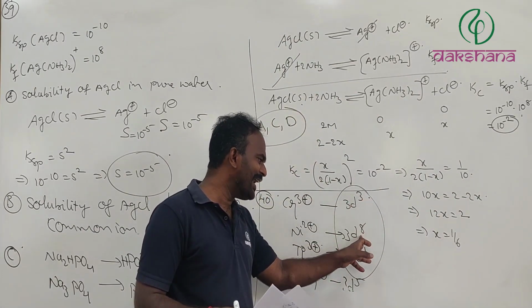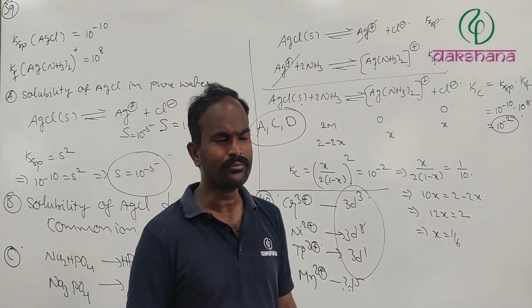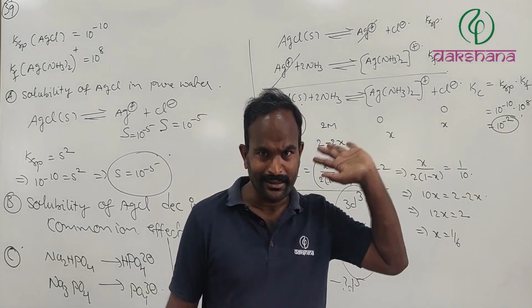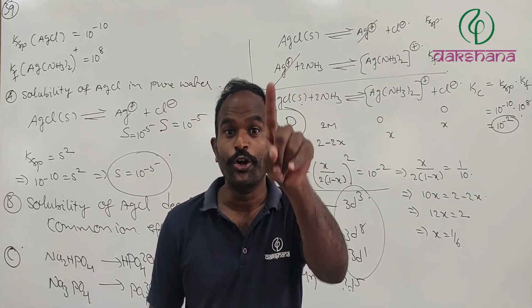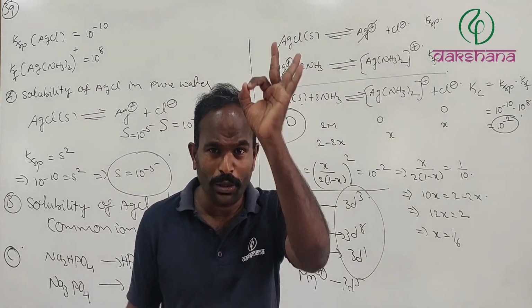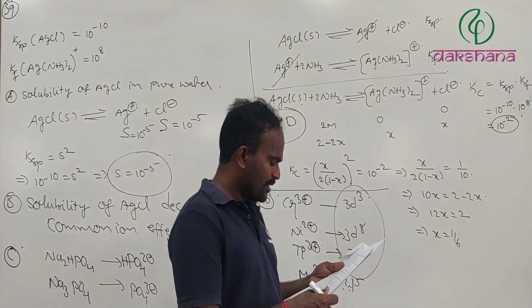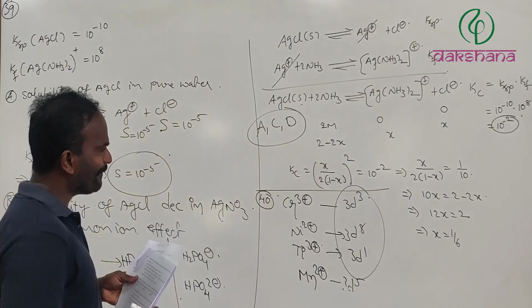So d3, d8, d1, we have seen this. d1, d2, d3, d8, d9, d10, whether it is a weak ligand or a strong ligand, there will be no change, as it is a statement which is given in your notebook. Check once.